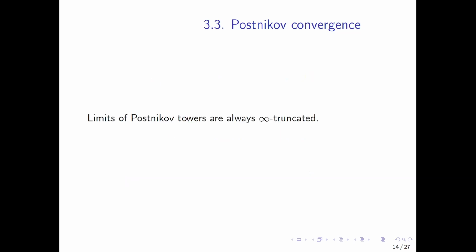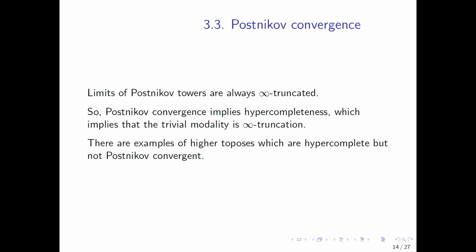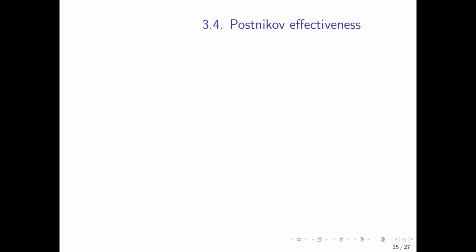Now, limits of Postnikov towers are always infinity truncated. There's a proof of this at the end of the slides, but what this means is that Postnikov convergence implies hypercompleteness, which in turn implies that an infinity truncation modality exists, and it's equal to the trivial modality. Something I'll come back to: there are examples of higher topoi which are hypercomplete, but don't satisfy Postnikov convergence. So, although Postnikov convergence implies hypercompleteness, these aren't equivalent.